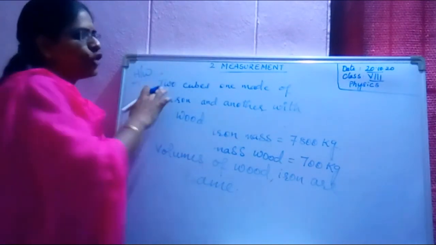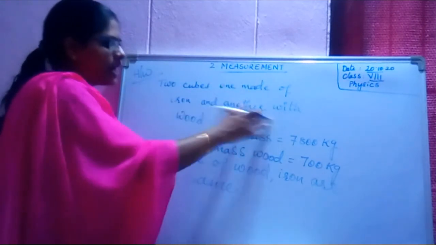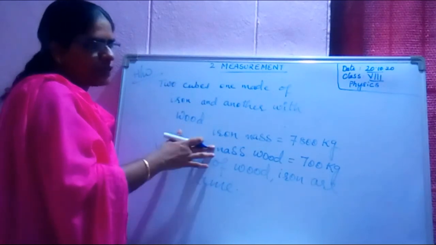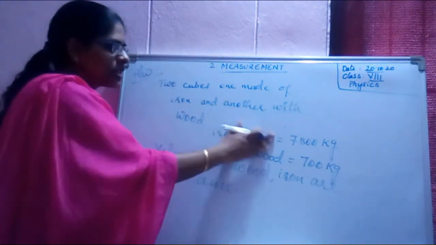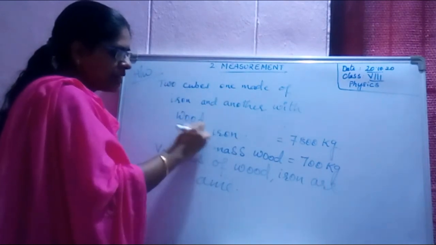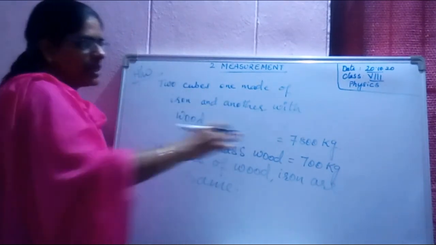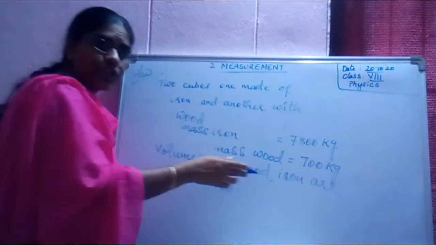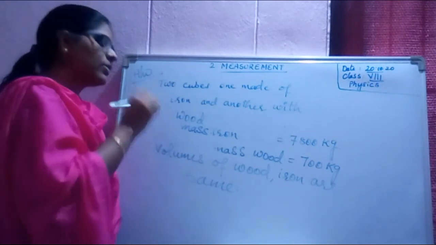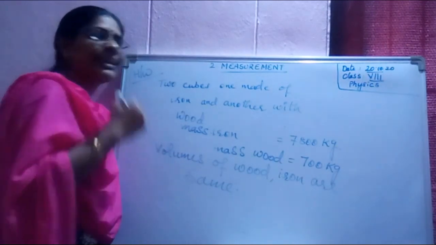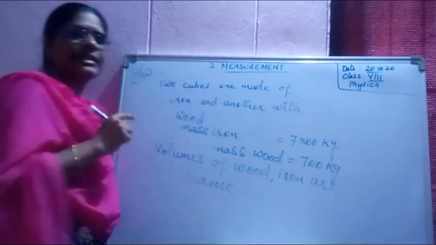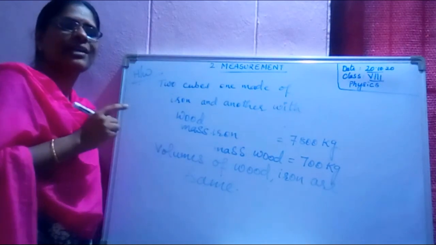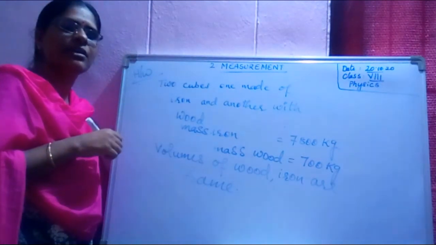Two cubes, one is made of iron and the other with wood. I have given you mass of iron and mass of wood. This is mass of iron, 7,800 kgs. Mass of wood is 700 kgs. Volumes of wood and iron are same. Which one will have more density? Try to solve this problem and tell me in the next class. Okay children? Thank you.